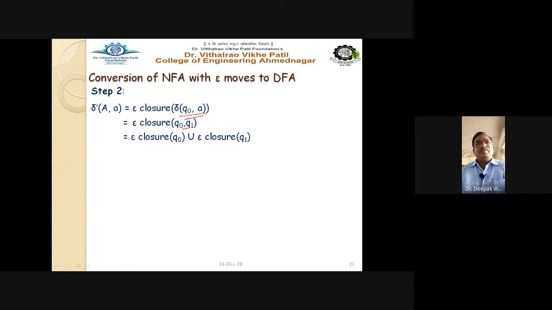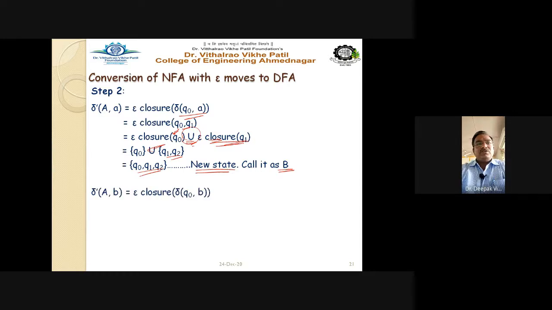So here you have to split it: E closure of Q0 union E closure of Q1. Remember this point: now you are making a union of two E closures. This was not there in the earlier example. E closure of Q0 is nothing but Q0, and E closure of Q1 is nothing but Q1, Q2. The final union gives Q0, Q1, Q2, which is a new state, not present earlier, and that is called state B.